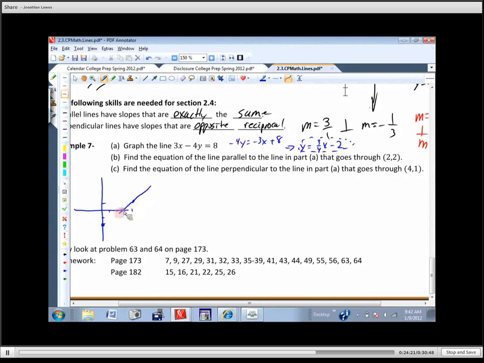Now I'm going to change colors. I'm going to do this one in red. Okay? Find the equation of the line that is parallel to the line in part A, but goes through the point 2, 2. Goes through 2, 2.